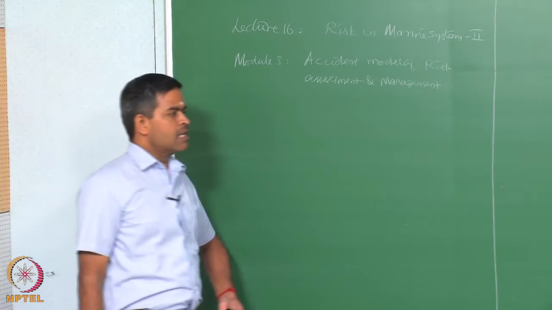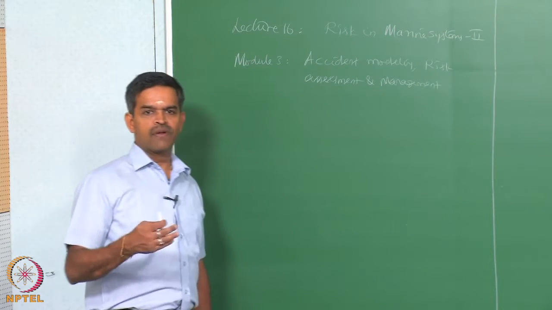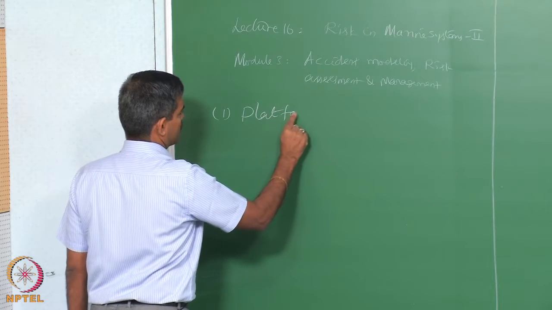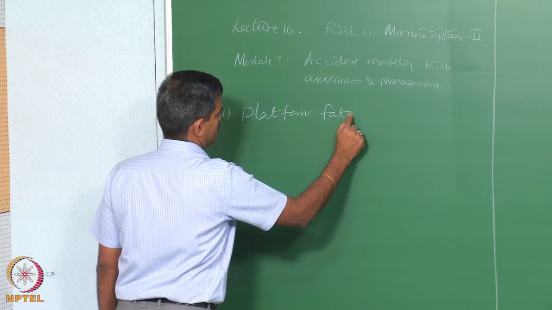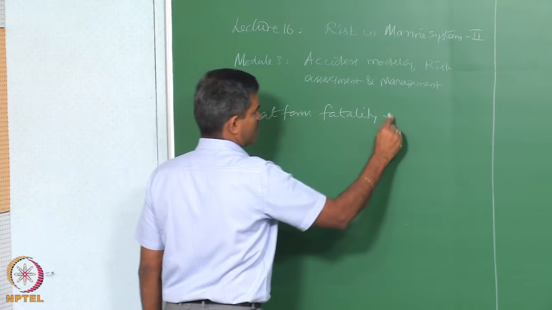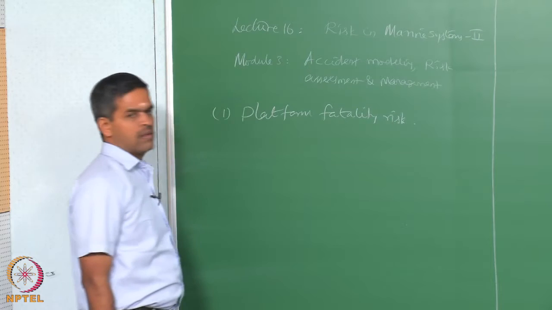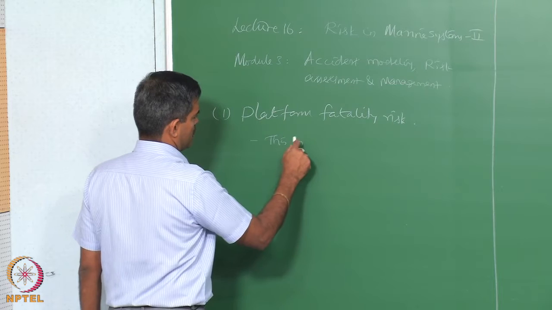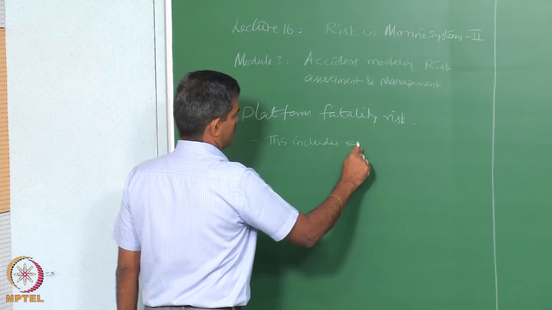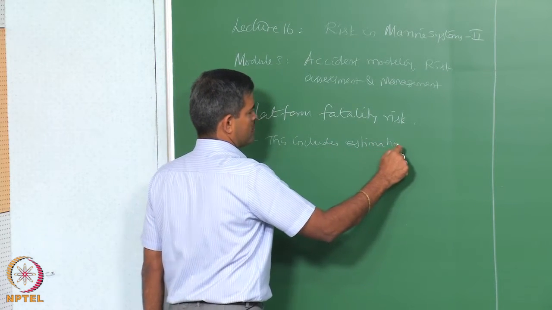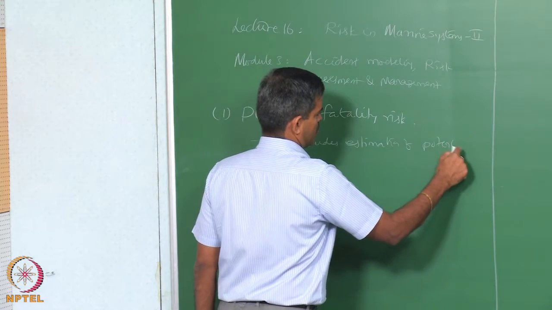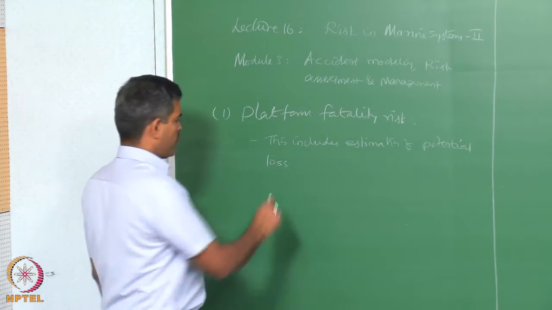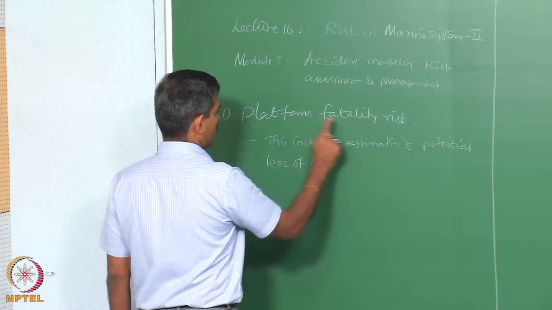We already said in the last lecture that risks can be assessed in different manner, out of which the first one is what we call the platform fatality risk. This includes estimation of potential loss of life, that is why it is called fatality.